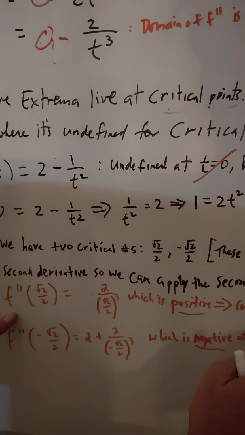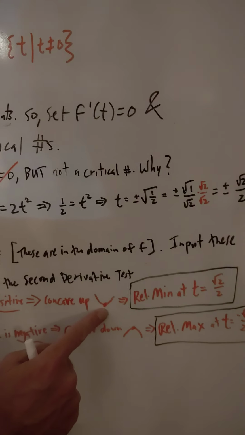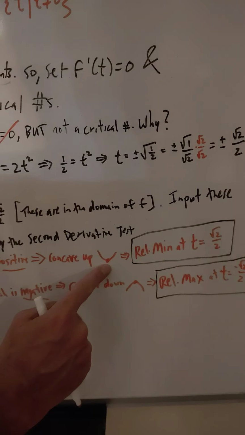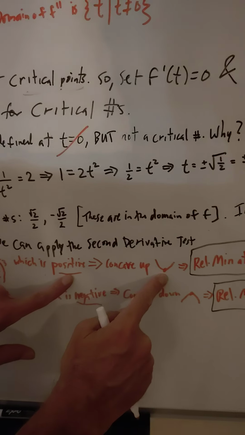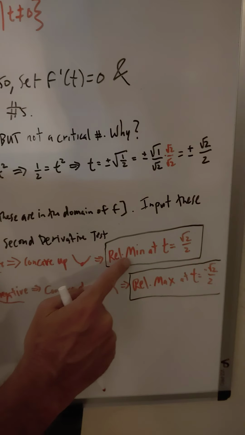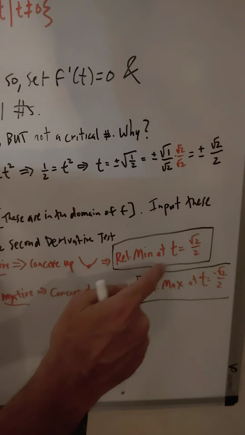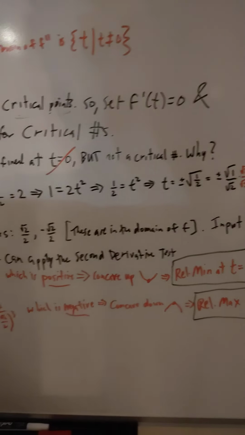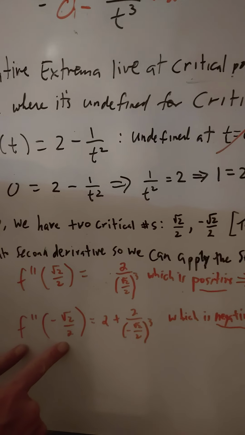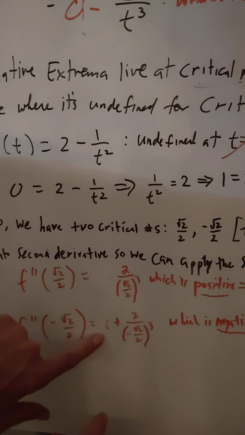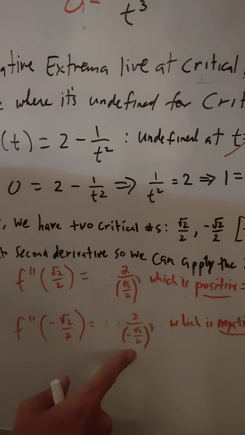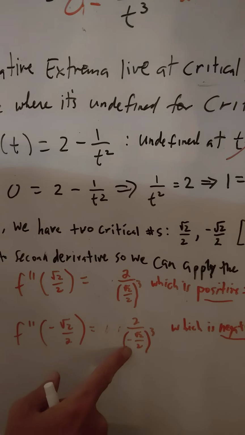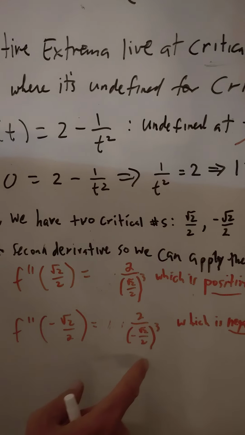So here's what the second derivative test tells us. If you go f double prime of a critical number and get a positive result, that automatically means you're going to have a relative minimum at that critical number. So we have a relative minimum at t equals square root of 2 over 2. And finally, when I input negative square root of 2 over 2, my other critical number, into this second derivative, I'm going to get a positive over a negative because a negative cubed is negative.